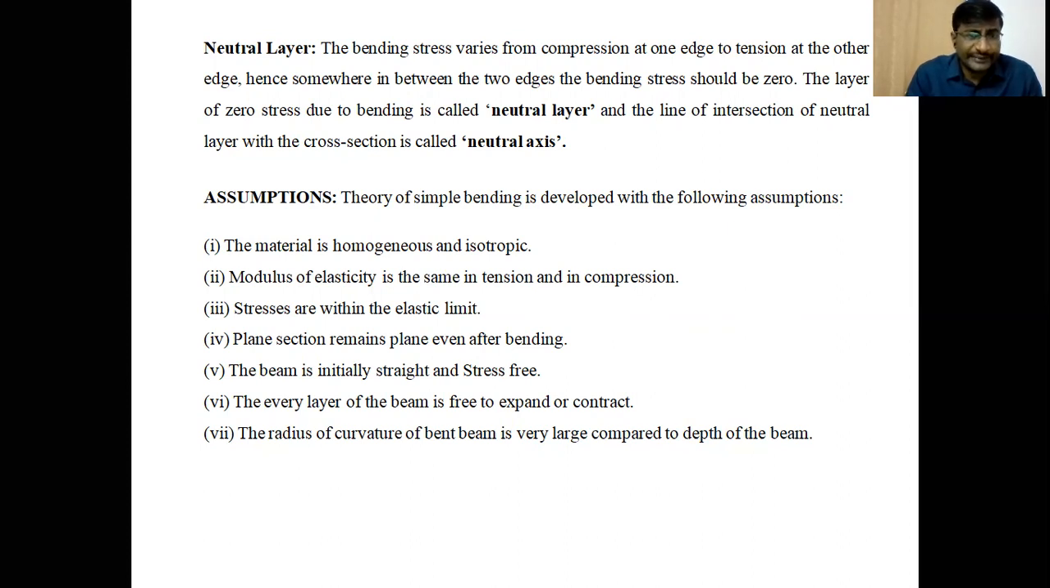Fifth assumption is that the beam is initially straight and stress-free. Before applying the load, the beam must be straight and stress-free. There is no stress induced in the beam before applying the load or before bending the beam.